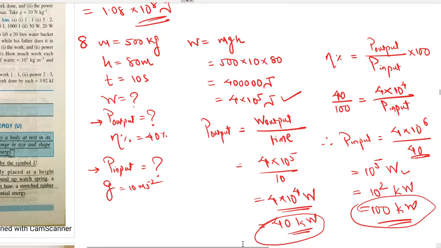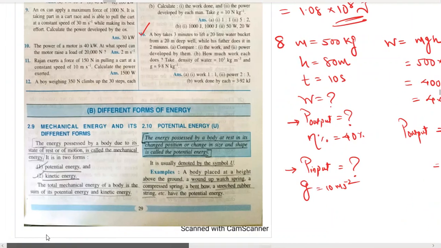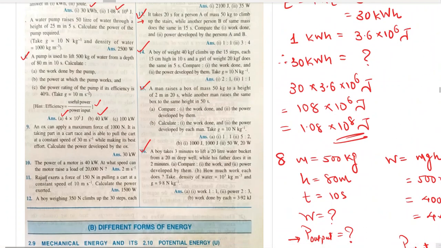So let us check the answer. The first answer is work, which is 4 into 10 raised to 5 joule. Then power output is 40 kilowatt and power input is 100 kilowatt. Absolutely correct. All the answers are correct. So if you want to solve the C part, you must understand this formula for efficiency, and you also should understand what is useful power and power output input. Useful power is power output and power input is the power rating of the pump, the question which they have asked. Okay, so now I hope it is clear.